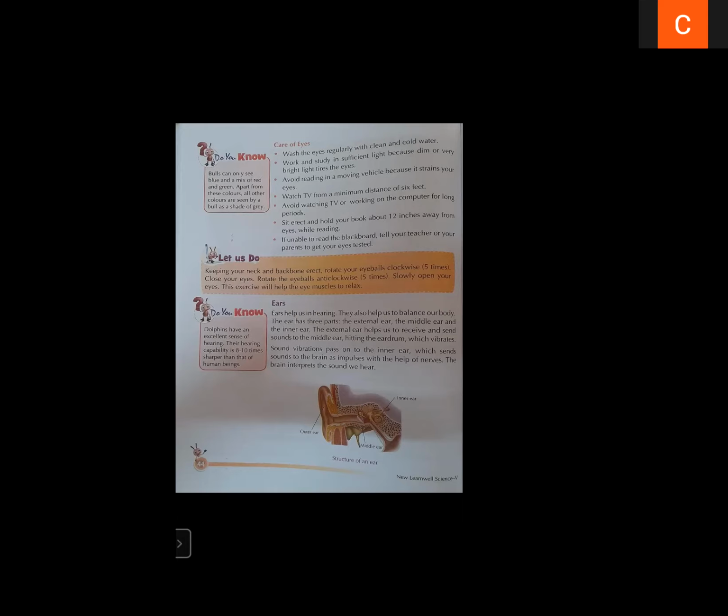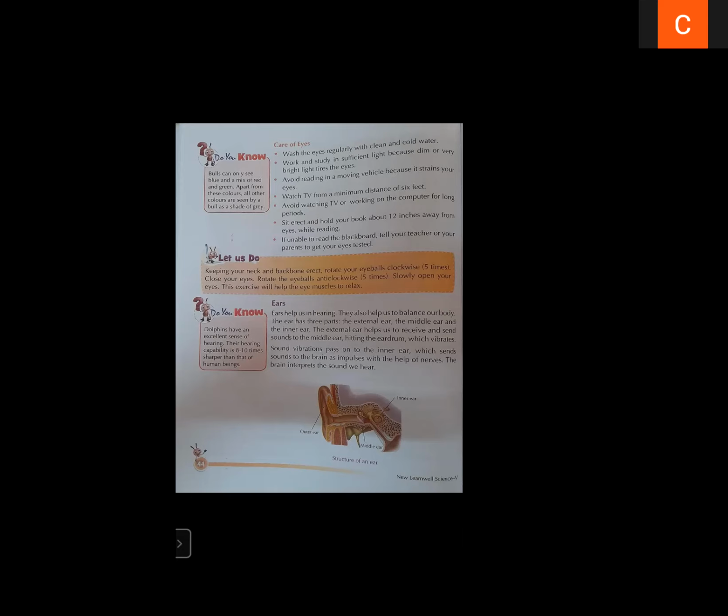The next sense organ is ears. Ears help us in hearing, in listening. We can listen and hear just because of the ear. So ear is also a sense organ. Ear has 3 main parts. The external ear, also known as the outer ear. The outer ear will receive the sound, and that sound will be sent to the middle ear. Middle ear is the second part of the ear, and it has an eardrum. And the innermost part is known as the inner ear.